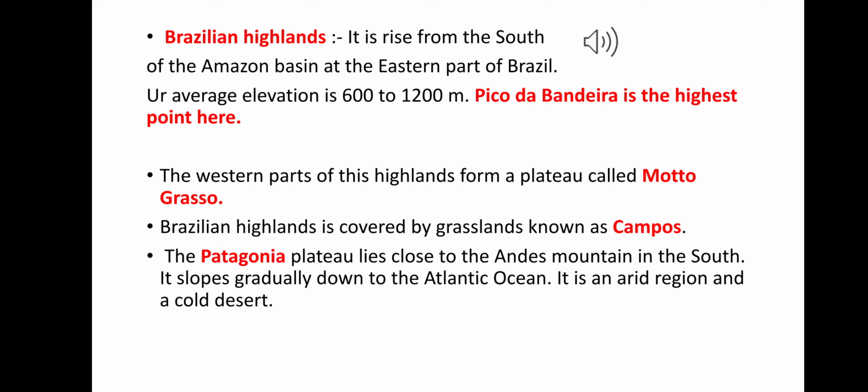The southern Brazilian Highland contains fertile farms and rich mineral deposits, and the Patagonian plateau lies close to the Andes mountains in the south. It slopes gradually down to the Atlantic Ocean, and it is an arid zone and a cold desert. So this is all about the physiographic divisions, or the relief, of South America.